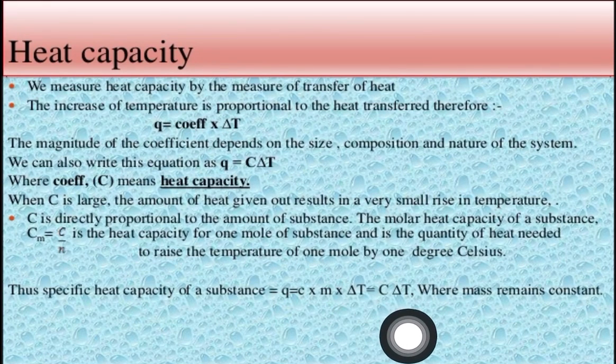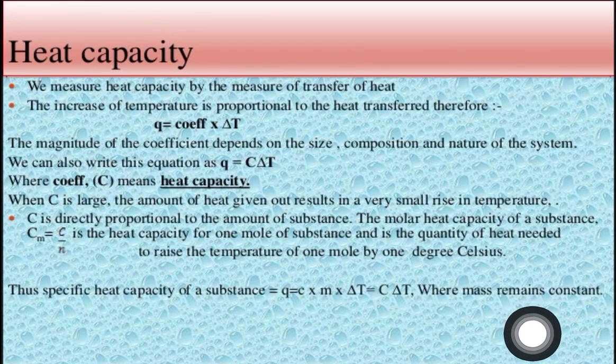If we are writing C delta T, that is okay, but that should be having a constant value of mass.